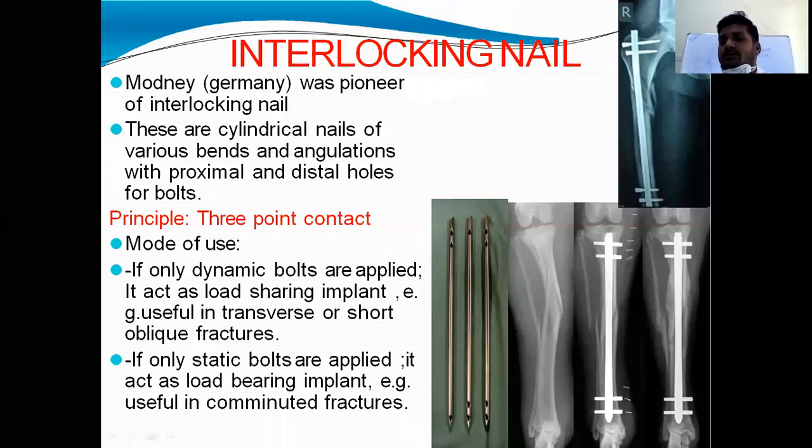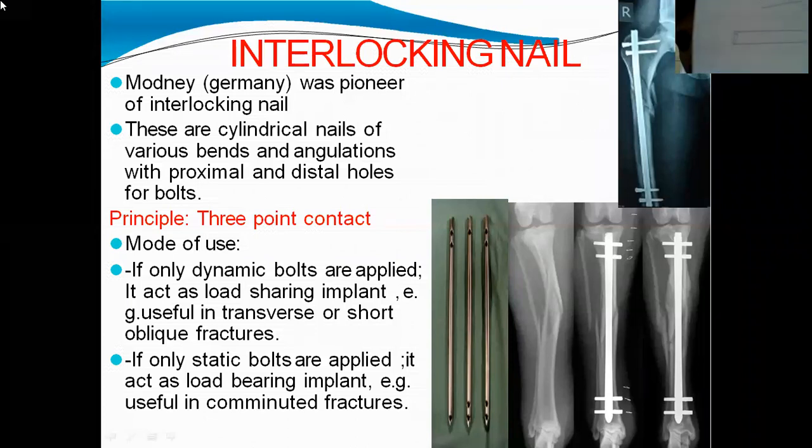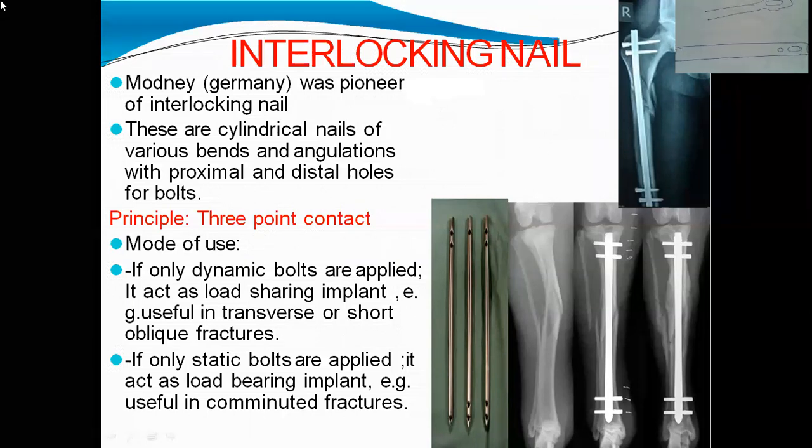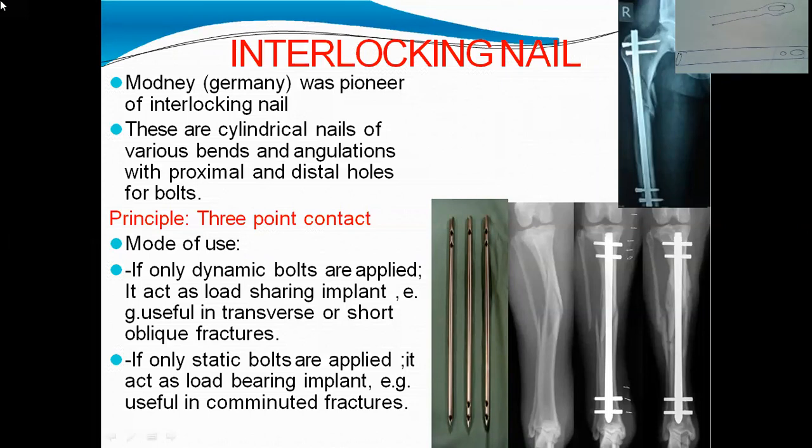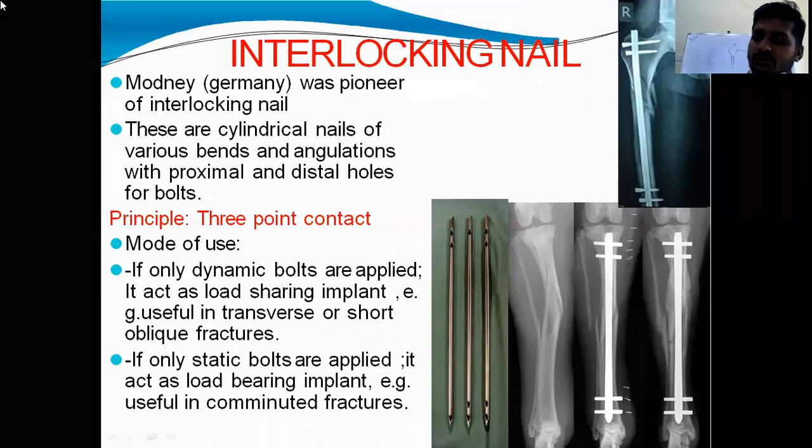See, here you can see this. At one end of the nail you can see a circular hole and a large oval hole. If oval holes are used, then it is dynamic fixation, or dynamic bolts are used, and if circular holes are used, then it is static bolts, static fixation.